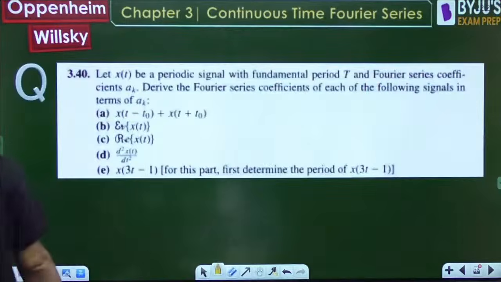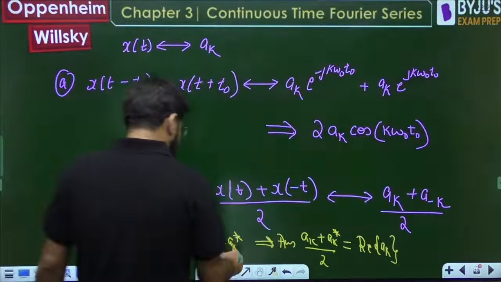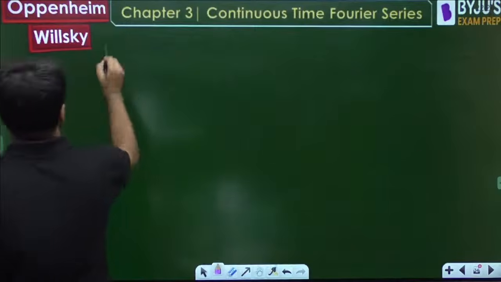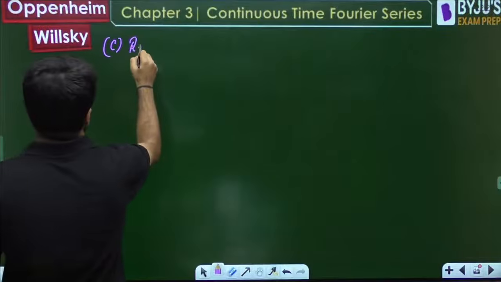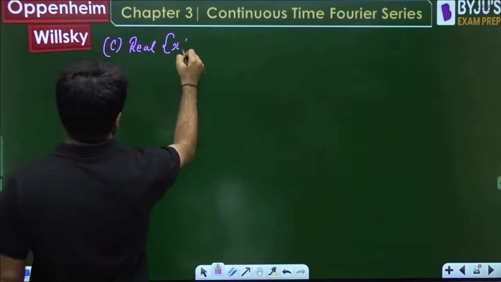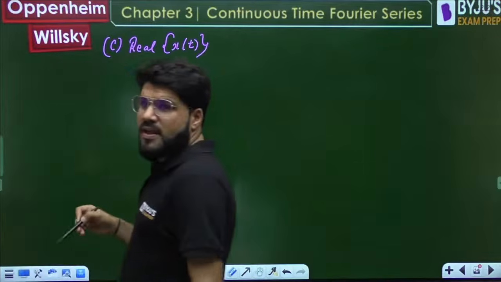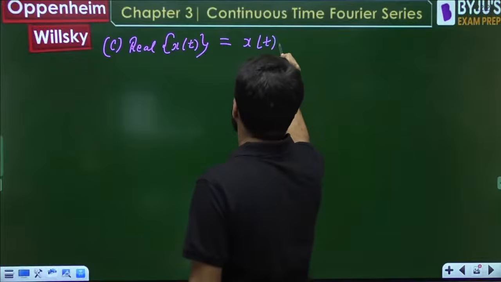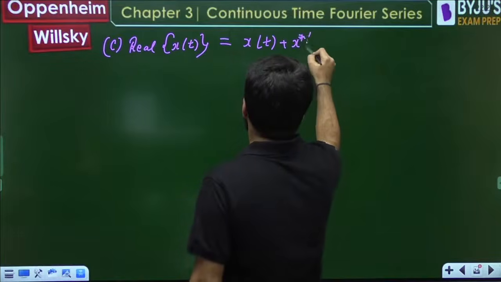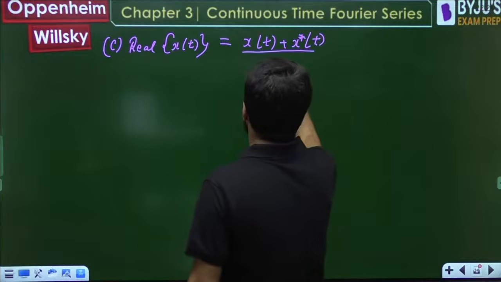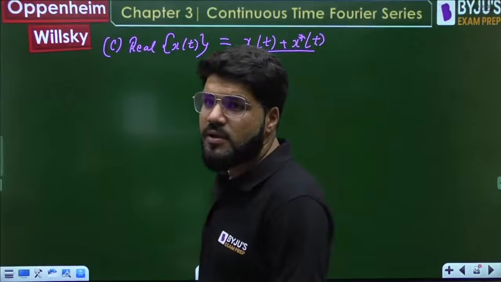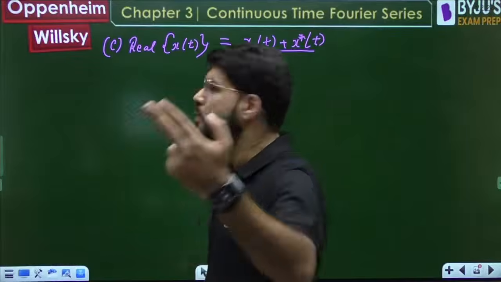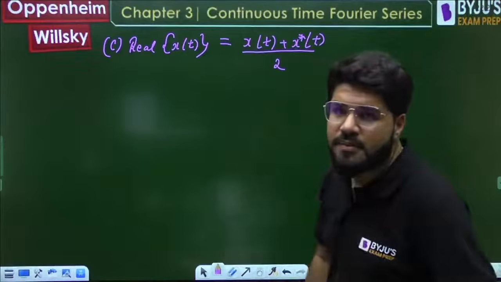Similarly, part C, real part of xt. What should be the real part of a signal? The real part of a signal is obtained by adding the signal with its conjugate and then dividing by 2. Just now I explained: x plus jy, x minus jy gives 2x, divided by 2, you get the real part.